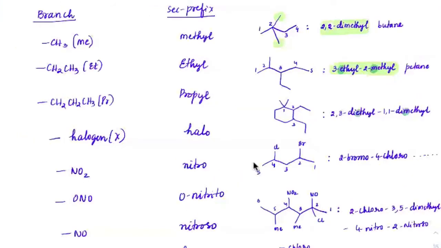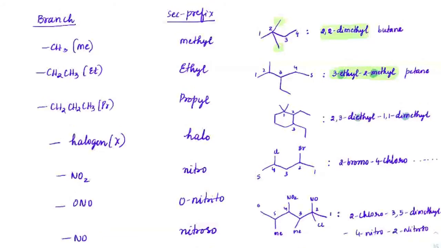For secondary prefix, if you use any common name like secondary butyl, suppose you are using a number system like secondary, tertiary, then they should not be counted for the alphabetical order. But if you are using iso, neo, then you should be using that i and n also as a part of the name. All right, I'll make you write that. Yes, everybody understood that. What is secondary prefix? How to use it?